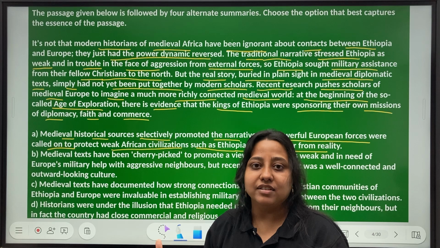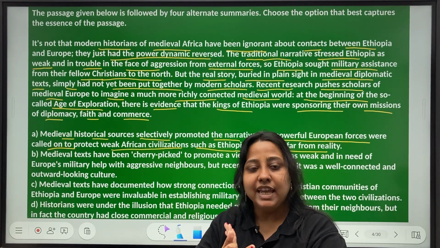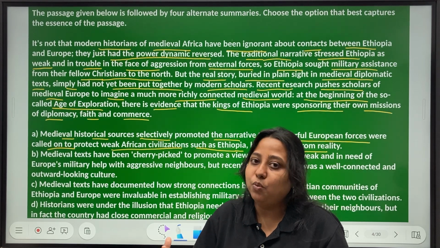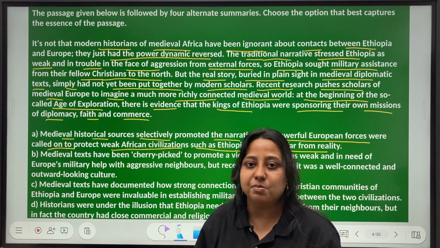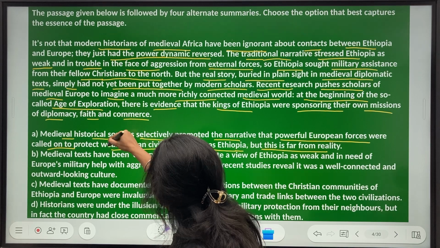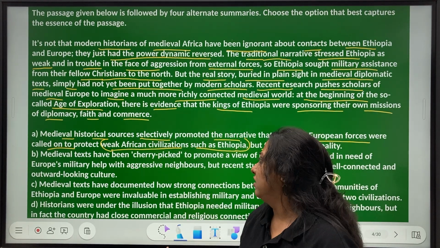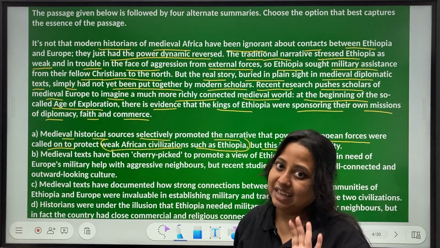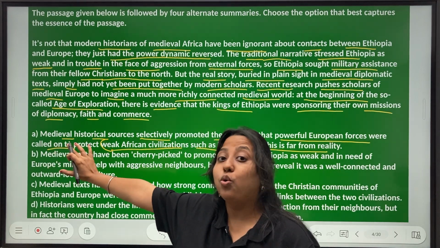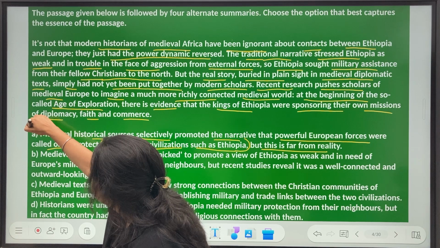So we can't generalize, right? कि हर एक weak African nation को इसी तरह represent किया गया था. Ethiopia is the only example that we are dealing with. किसी और के साथ ऐसा हुआ नहीं हुआ? I don't know. That is outside the ambit of this passage. So just because they are mentioning this one portion, weak African nations such as Ethiopia, it does not qualify as a very strong choice, at least at first glance. But this could be one of the closest to the correct options. I'll just check. Okay, I'm keeping it on hold now.